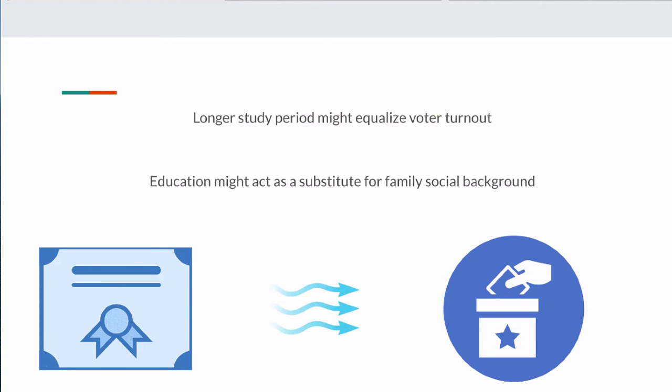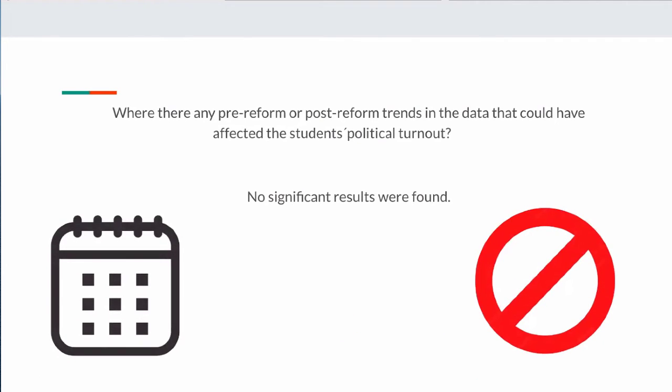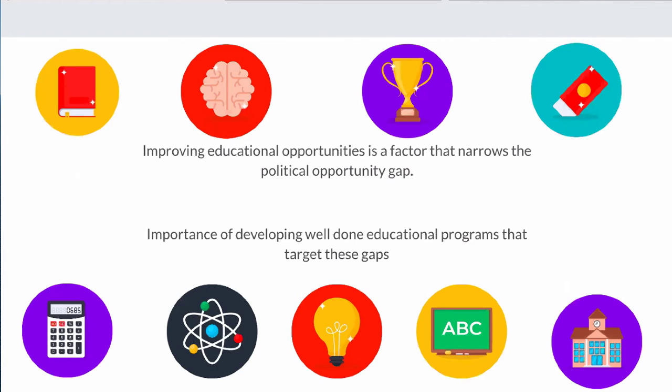It also suggests that education might act as a substitute for family background when it comes to civic education, which affects political participation. To prove the robustness of these results, the authors did a series of important checks and controls. One important check they did was to test if there were any pre-reform or post-reform trends in the data that could have affected the students' political turnout. The authors widened the years studied in the sample. They found no statistically significant data that points to any pre-reform or post-reform trends.